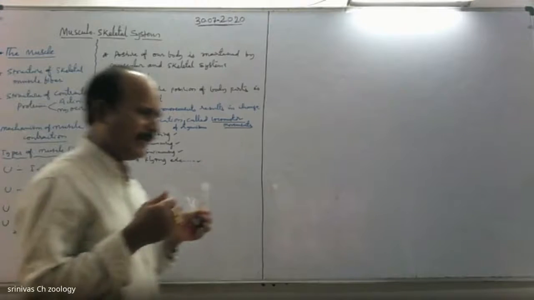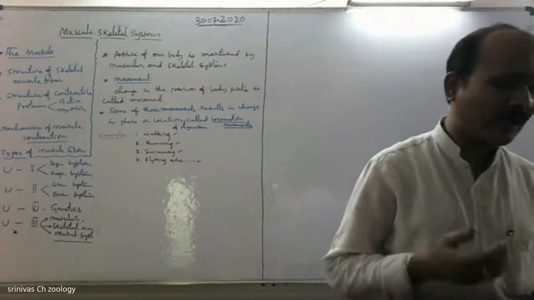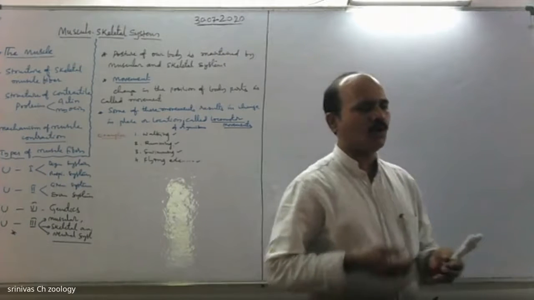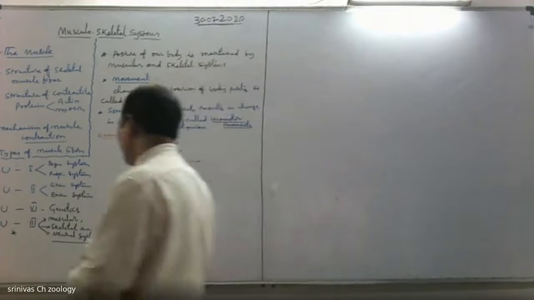What are the advantages of movement or locomotor movement? Why should we show locomotion? What are the uses of locomotor movements?